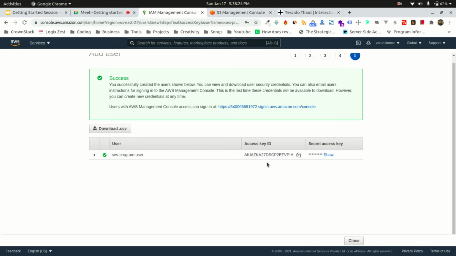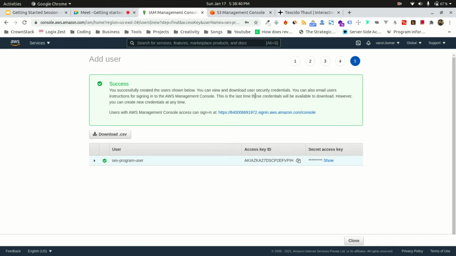Now you see, previously Amazon was providing me a password. Now it is not providing the password because this is programmatic access. Password was required for management console users. For programmatic access, it will provide two things, key ID and secret, which I can again download using the CSV file. So you can download them.